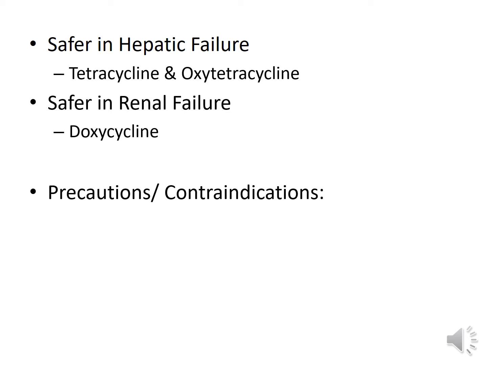So, as tetracycline causes a number of adverse effects, there are some precautions and contraindications which we have to keep in mind. They are contraindicated in pregnancy as they may cause acute hepatic necrosis, as well as they may cross the placenta and they may cause teeth and bone deformities in the fetus. They should not be given in lactating women for the same reason, as well as in children of early age group, because they may cause teeth and bone deformities.